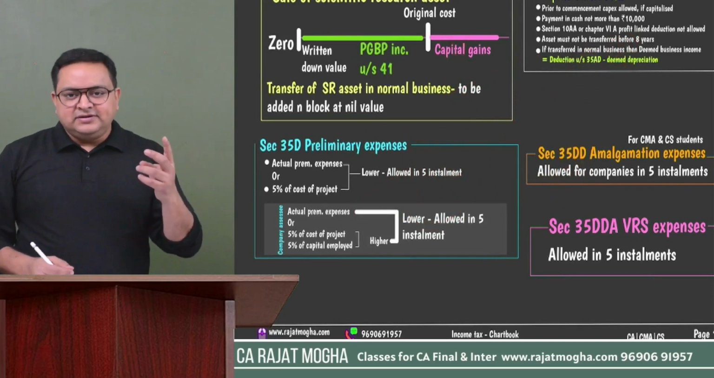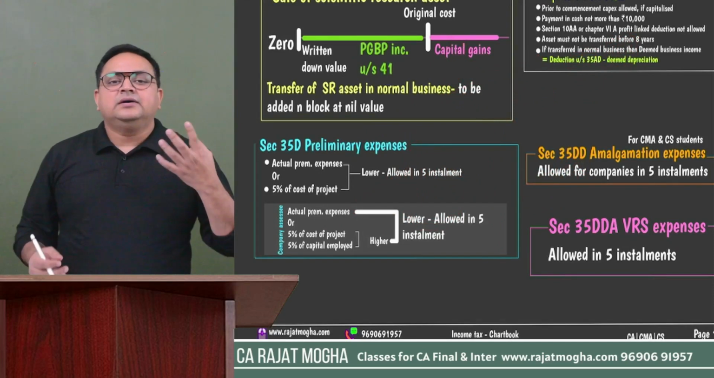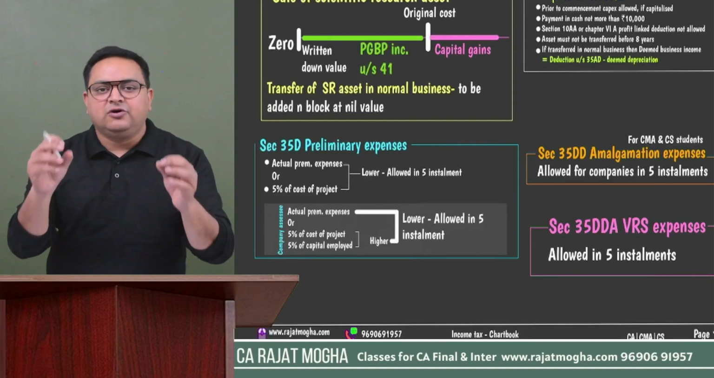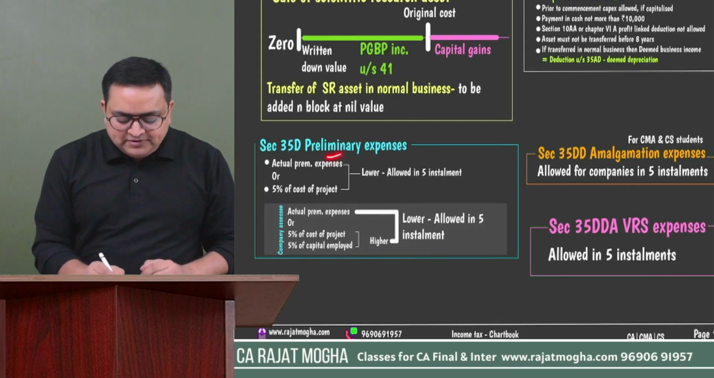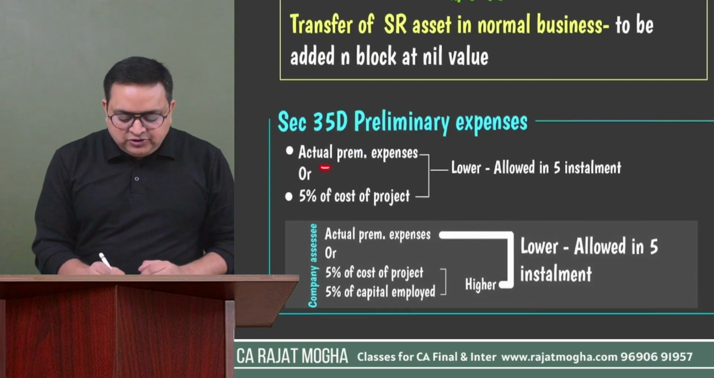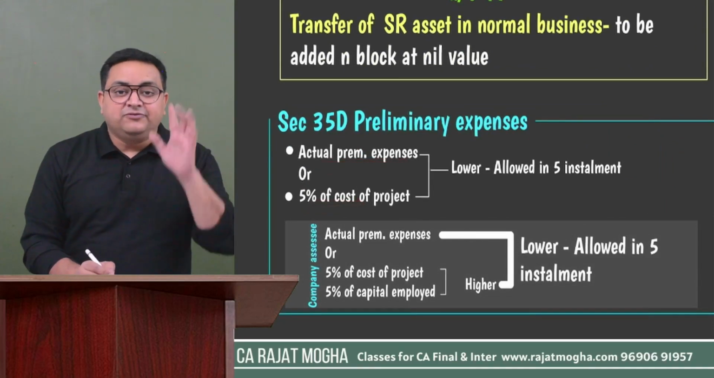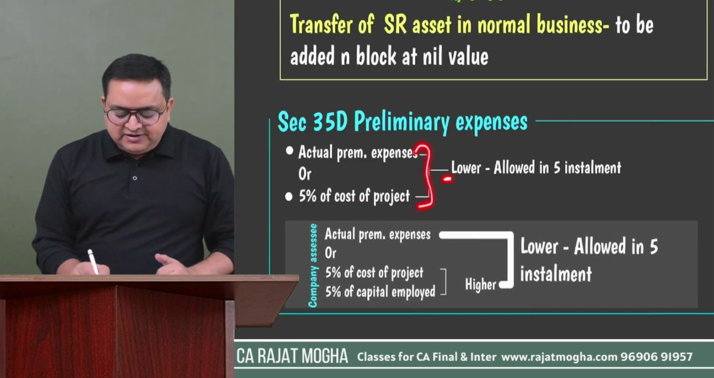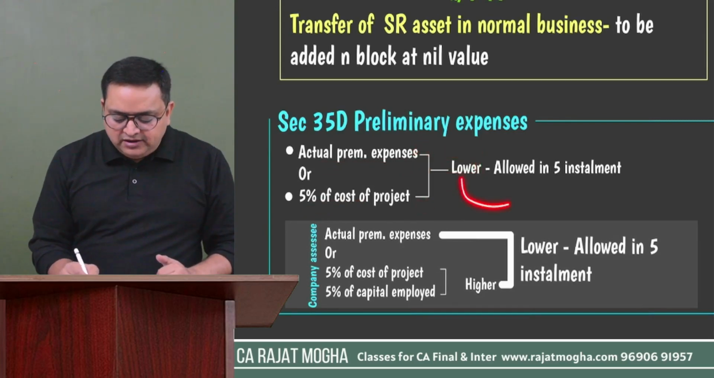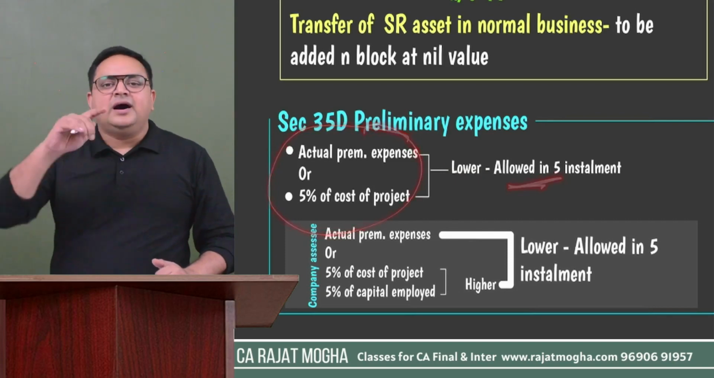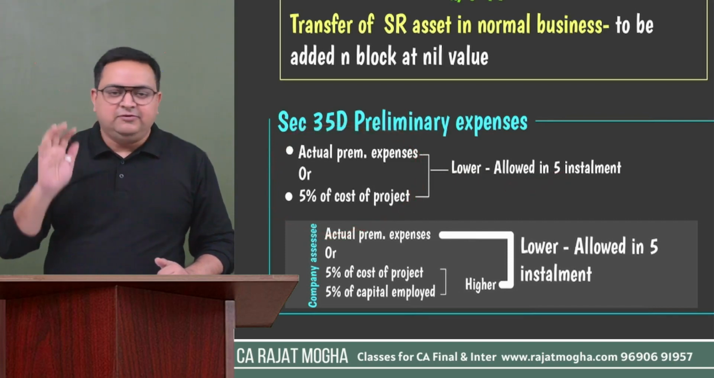Okay. The second point is that if the question gives you the cost of the project also, though generally they don't give it, then how much of the preliminary expenses would be allowed? The actual preliminary expenses which the assessee has incurred, or 5% of the cost of the project, whichever is lower. This amount will be allowed in 5 equal installments. So first calculate whichever is lower, and then you have to give the deduction in 5 equal installments of this